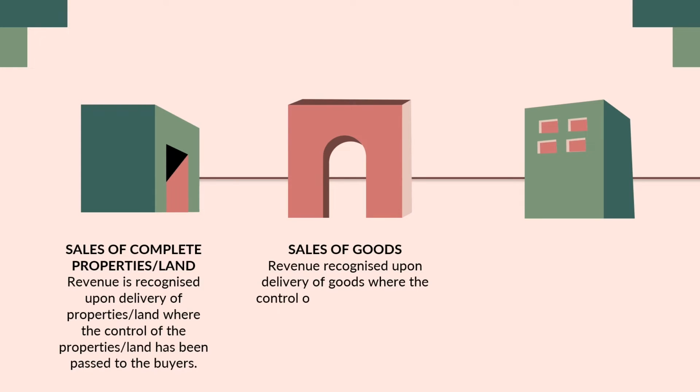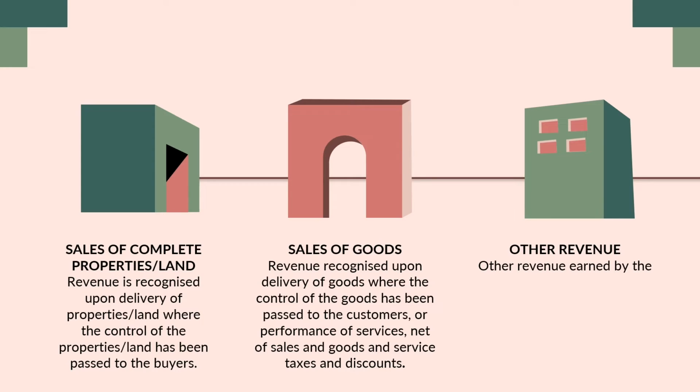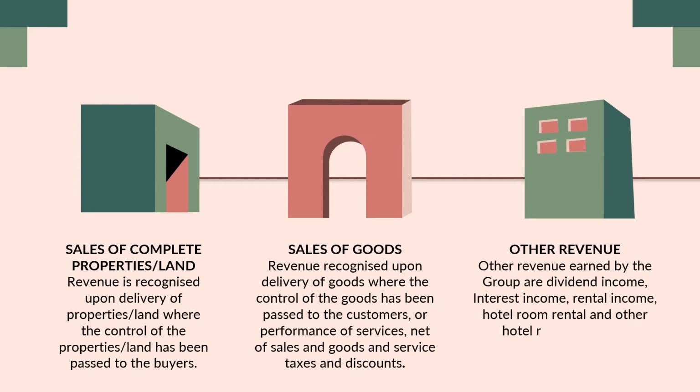Revenue is recognized upon delivery of goods where the control of the goods has been passed to the customer, or performance of service, net of sales and service tax and discounts. The last one is other revenue. Other revenue earned by the group are dividend income, interest income, rental income, hotel room rental and other hotel related income.